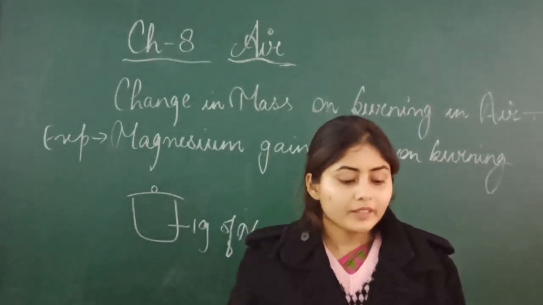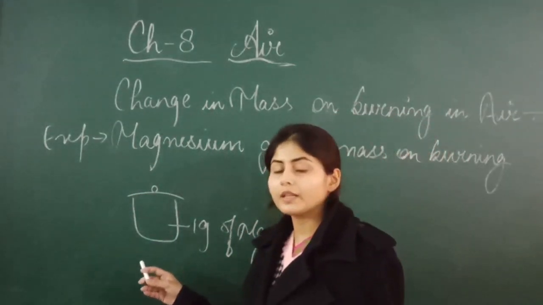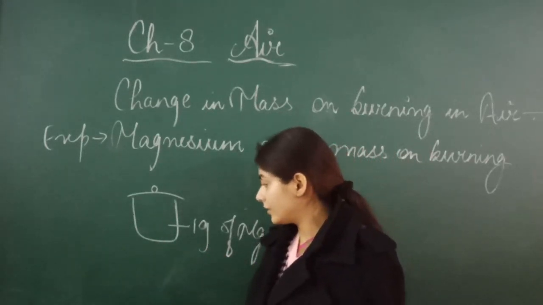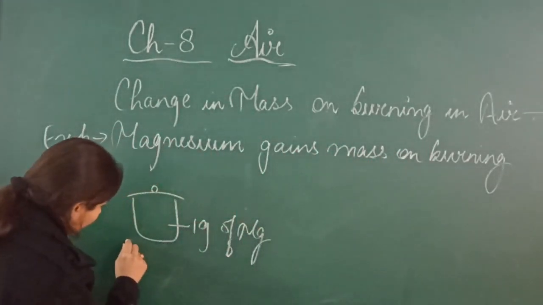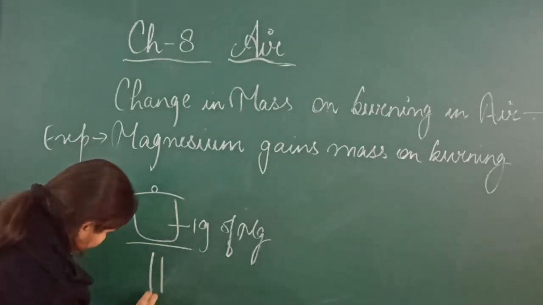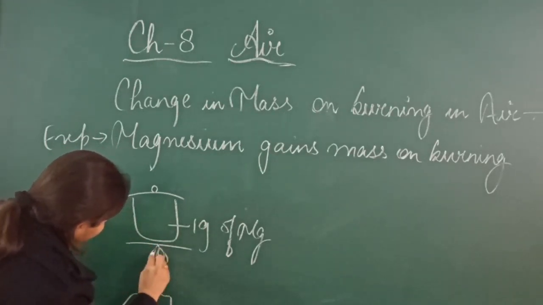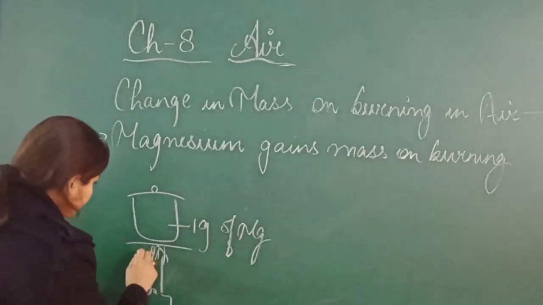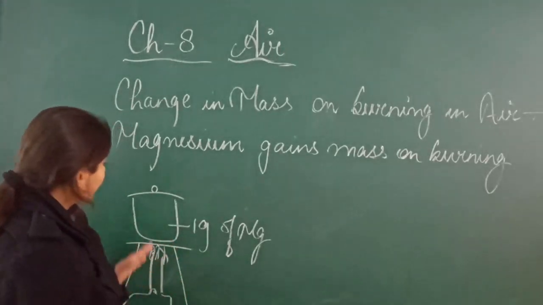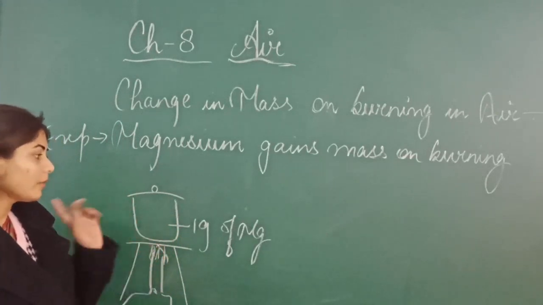Now, with the help of a Bunsen flame, the burner that we use in the chemistry lab, you have to heat this porcelain crucible in which we have taken 1 gram of magnesium.